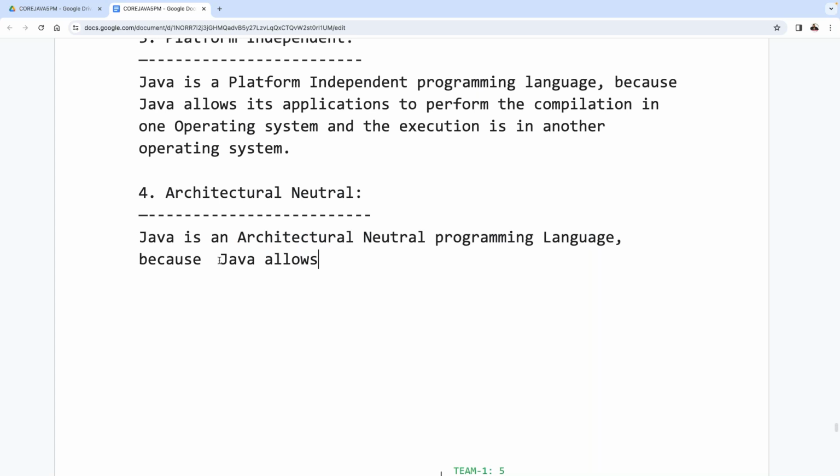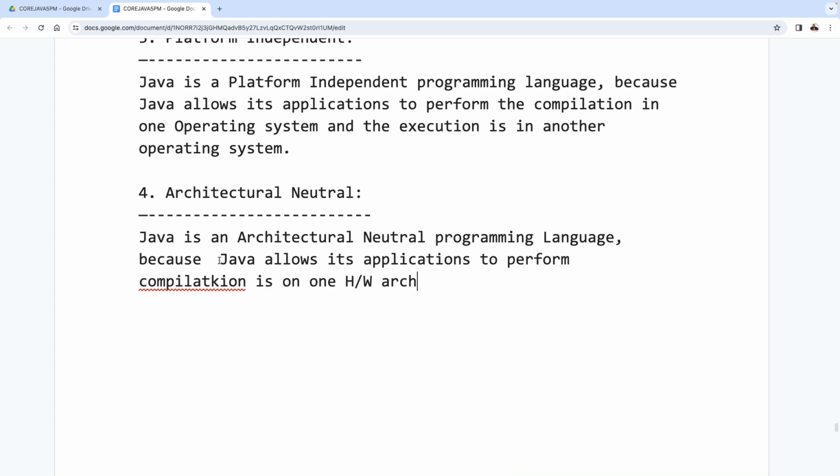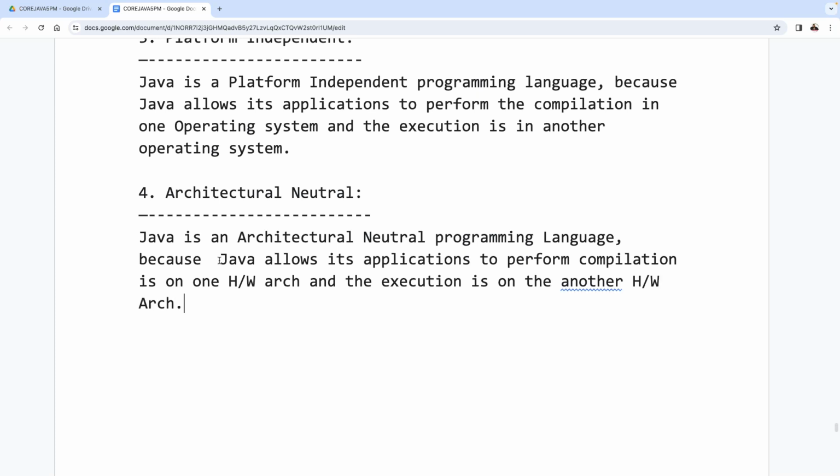Because Java allows its applications to perform compilation on one hardware architecture, one hardware system, and the execution on another hardware architecture. So because of that reason, we can conclude that Java is an architectural neutral programming language.